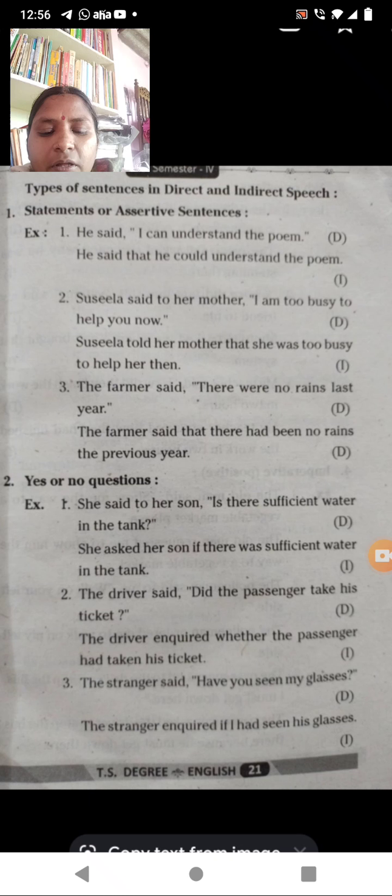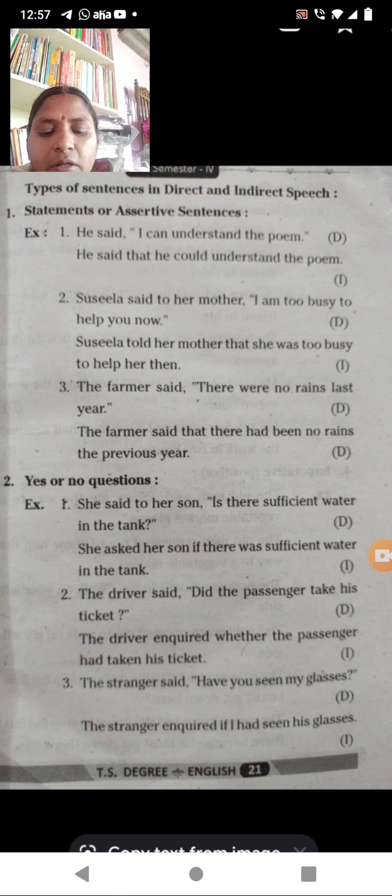The farmer said there were no rains last year. So what did the farmer say? That there were no rains last year. When you are going to change it, what are the things you are going to change here? Look at the sentence: the farmer said that there were no rains last year. Here "there were" will become "there had".